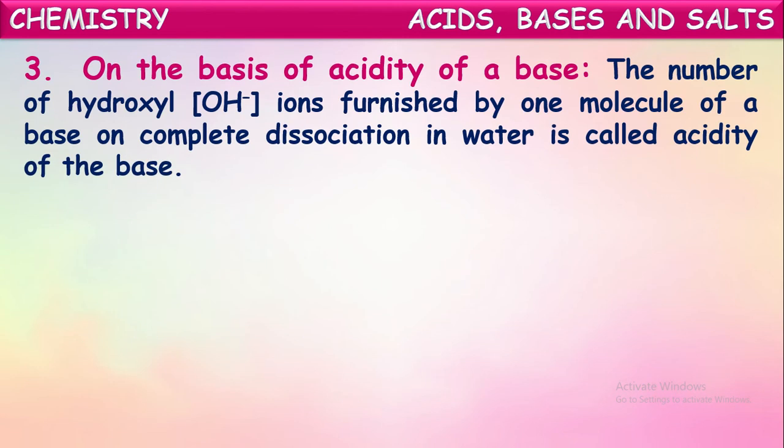Another categorization is on the basis of acidity of a base. We have seen, while classifying acids, the basicity of acids. What did we explain there? Basicity means the number of H plus ions produced from one molecule of an acid. In a similar way, for the bases, based upon the number of hydroxyl ions furnished or released by one molecule of a base on complete dissociation in water, its acidity is decided.